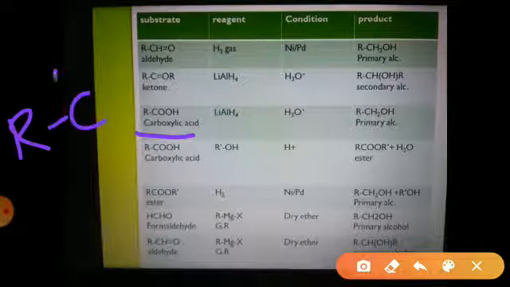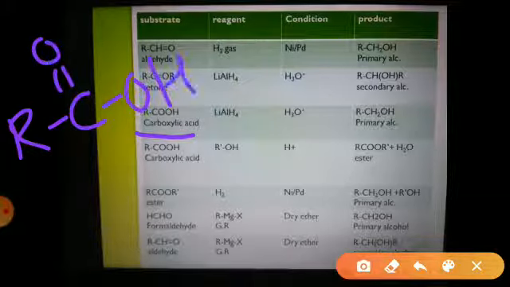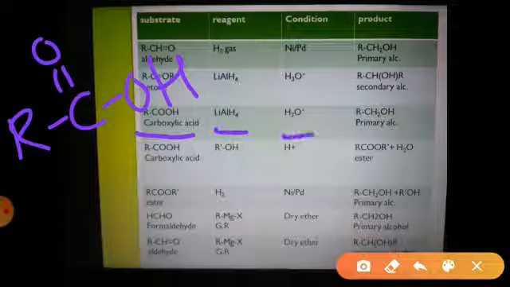RCOOH, it will be indicated like this, RC double bond OOH. So carboxylic acids, if they have been reduced, then they get converted into alcohols. The reducing agent is again LiAlH4, that is lithium aluminum hydride. The reaction takes place in the presence of H plus, so I have written H3O plus, and in this reaction we are getting the primary alcohol, that is RCH2OH.